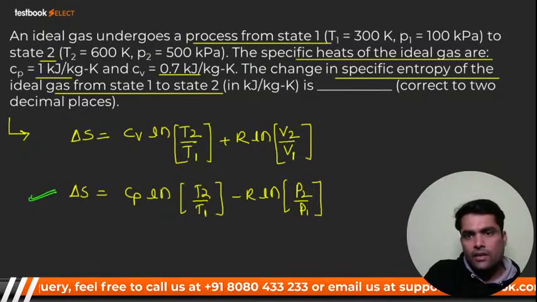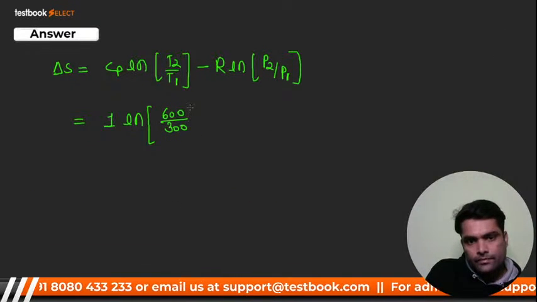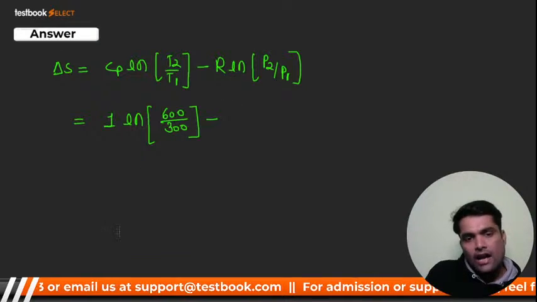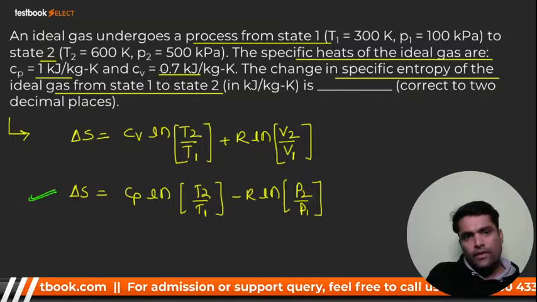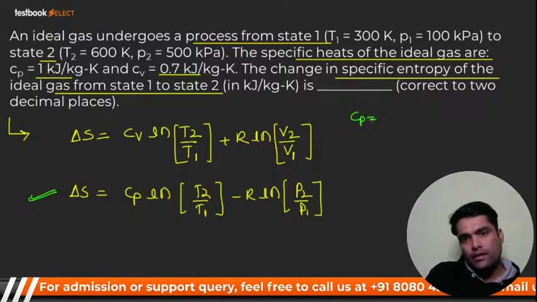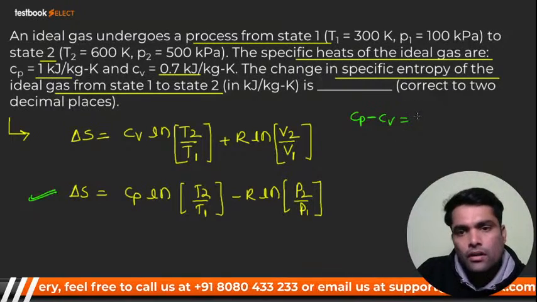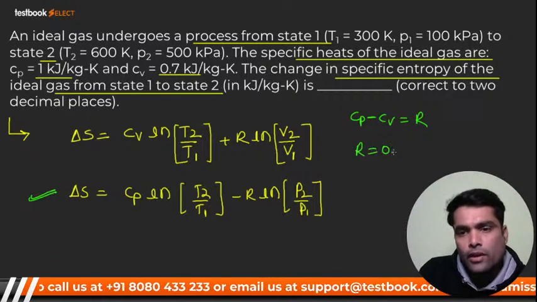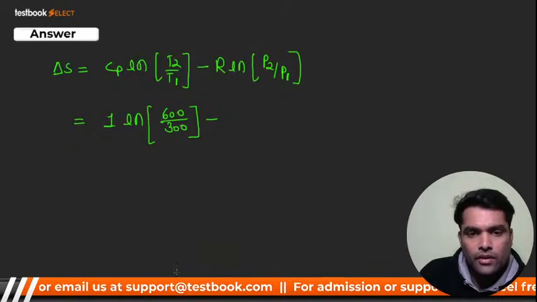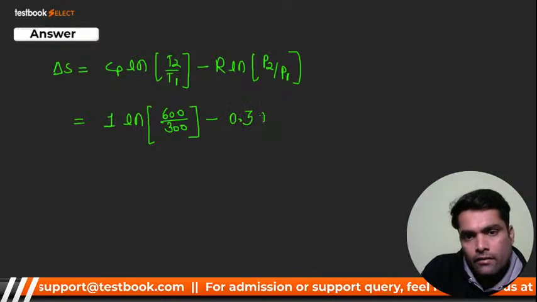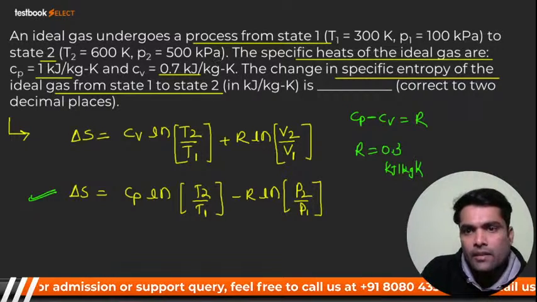T2 is given as 600, T1 is given as 300, so ln of 600 by 300 minus R. R you don't know, but Cv is 0.7, and Cp minus Cv is nothing but R. So R should be 0.3 kilojoule per kg Kelvin. I hope you got it. So it should be 0.3 ln of P2 by P1, where P2 is 500 and P1 is 100.